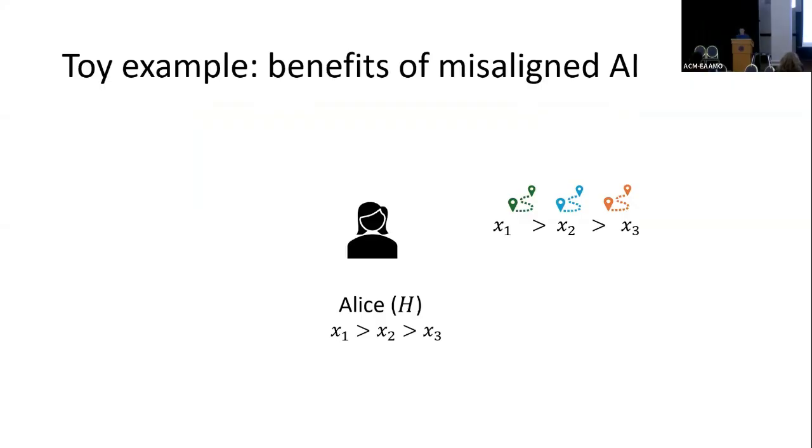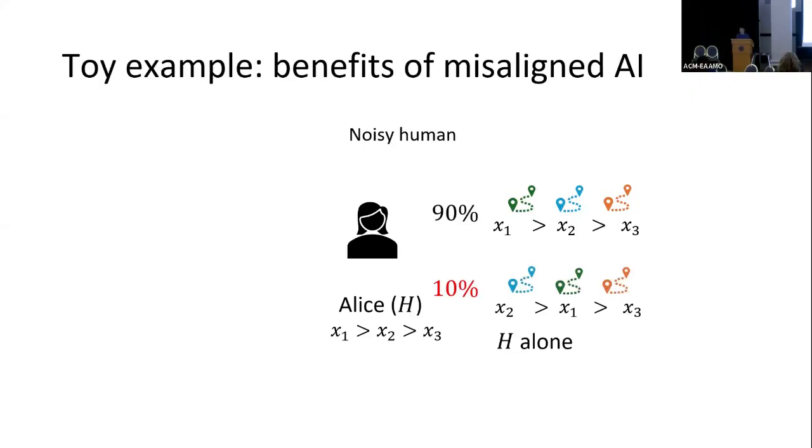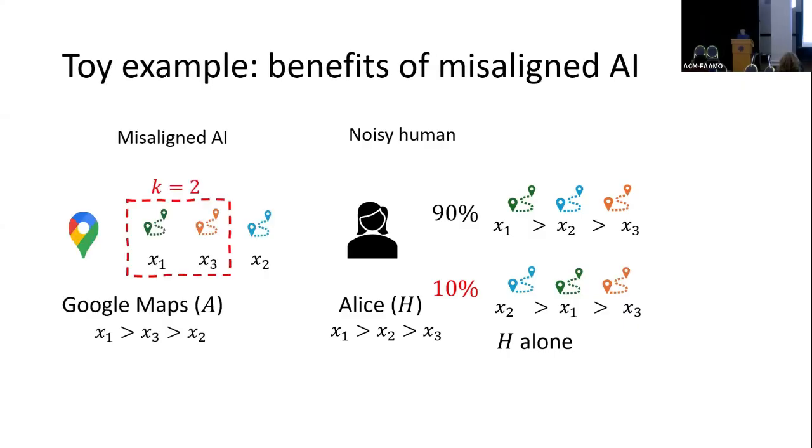I will start with a toy example to show the benefits of a misaligned AI. I find this toy example very helpful for giving some intuition. Here there is one human, Alice, who has a preference ranking X1, X2, X3. But she also makes some mistakes. There is a 90% chance that she identifies her true preference, but there is also a 10% chance that she makes a mistake by swapping the top two items, X2 and X1. So when she makes a decision alone, she has a 10% chance of mistakenly picking the suboptimal item X2.